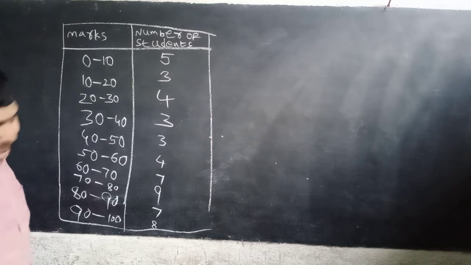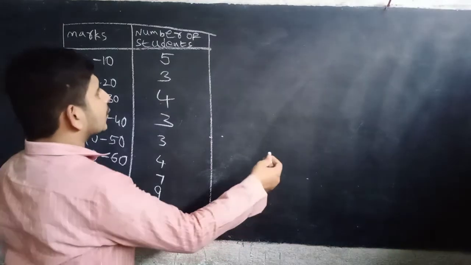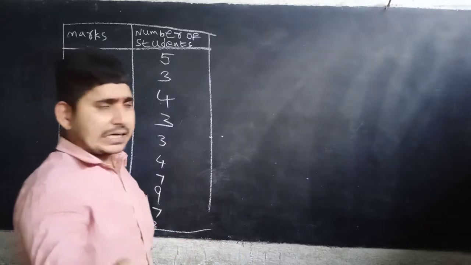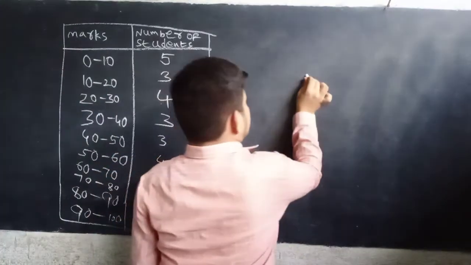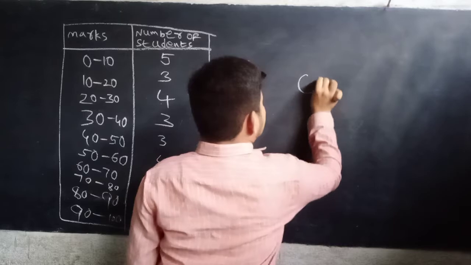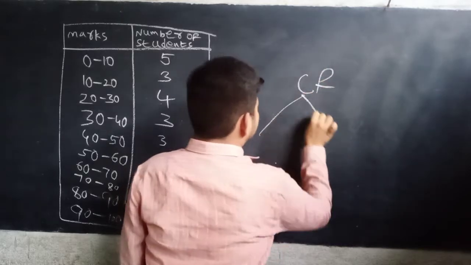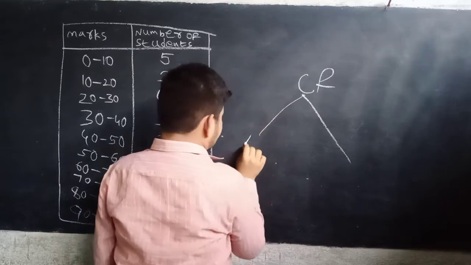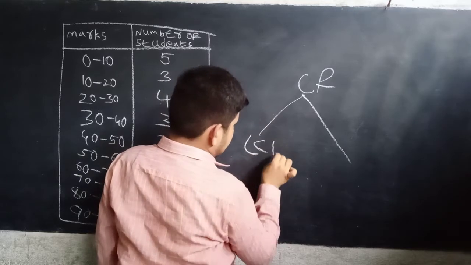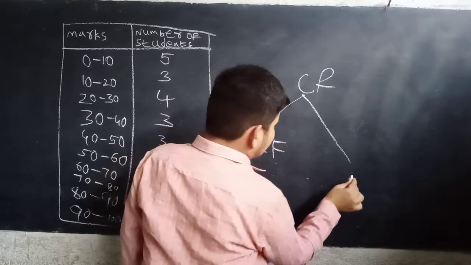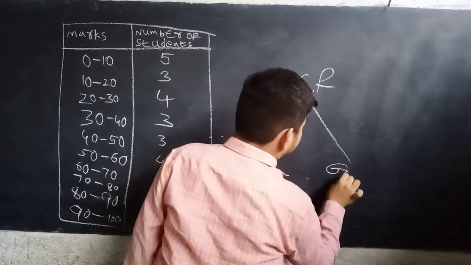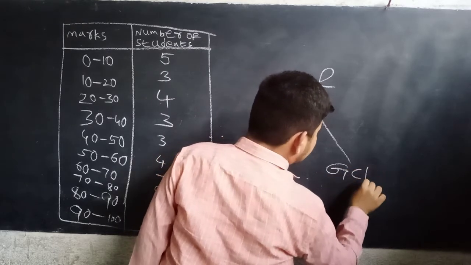I said that the cumulative frequencies are of two different types: less than cumulative frequency (LCF) and greater than cumulative frequency (GCF).